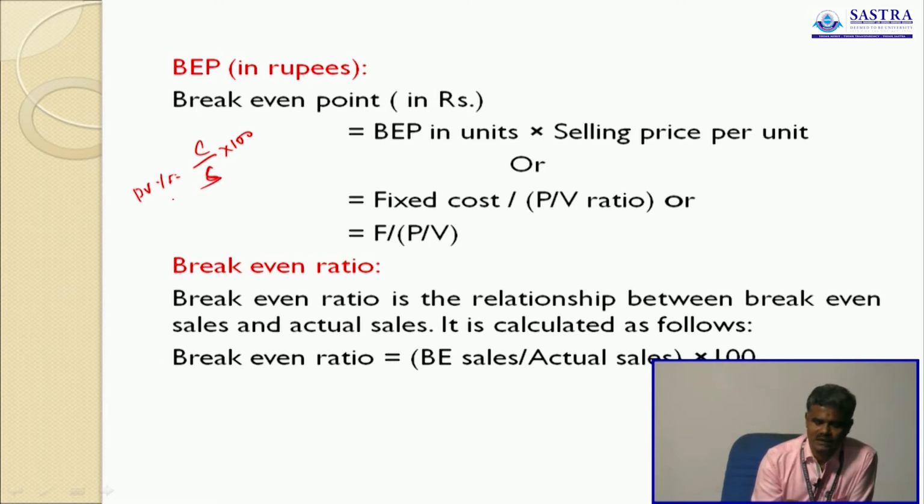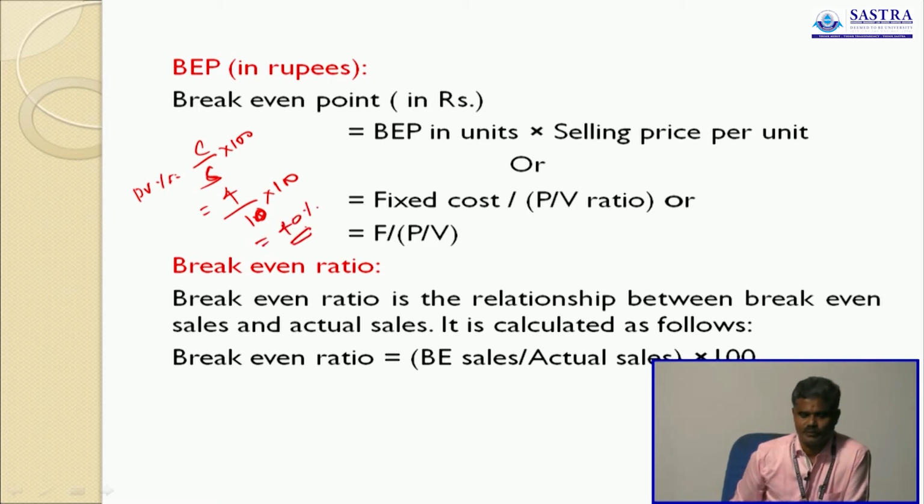Contribution is 4, sales is 10, into 100, that equals 40%. 40% is the PV ratio. Now you divide fixed cost by 40%. So now you will get break-even point in rupees.